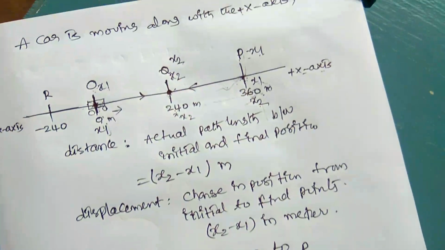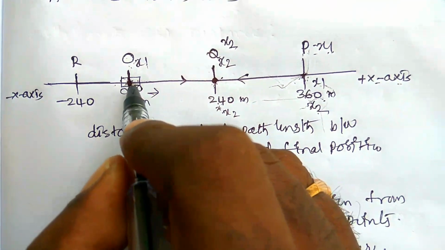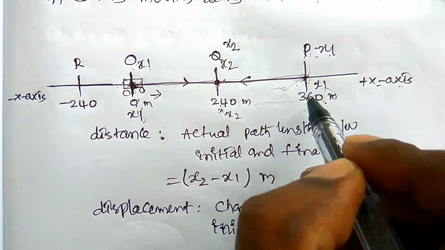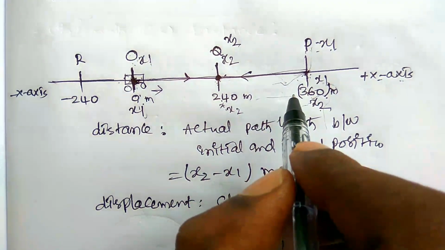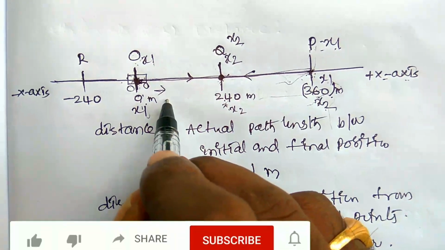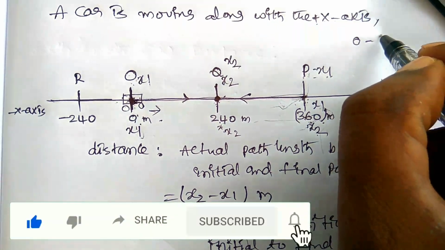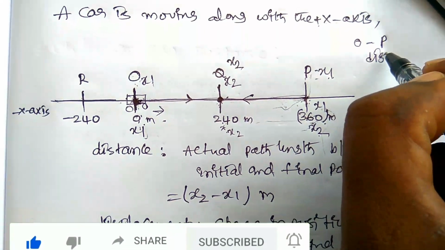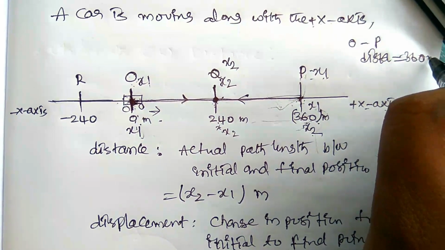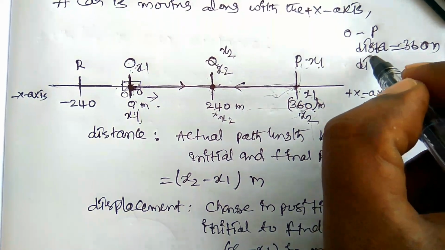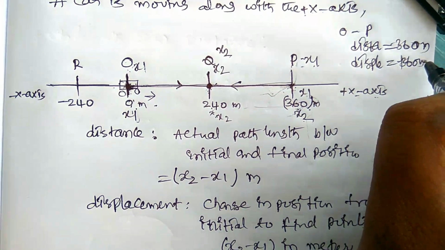For suppose in the case of this one, from O to P, how much distance is there? 360 meter distance. From O to P, how much displacement here? x2 minus x1, 360 minus 0, is equal to 360. It means from O to P the distance is equal to 360 meter, and also the displacement here is 360 meter, positive 360 meter.